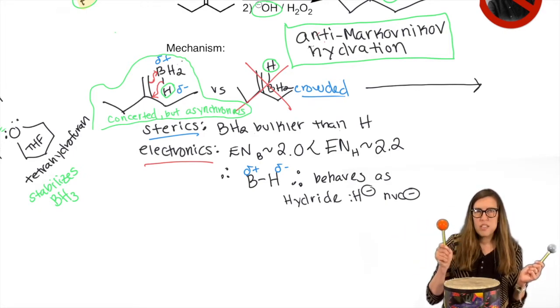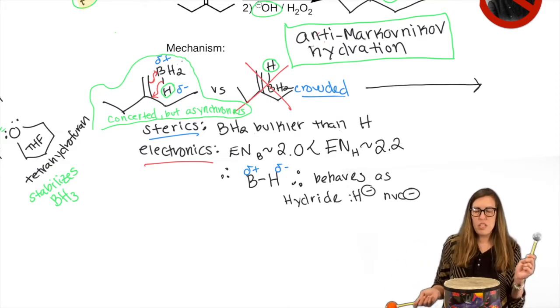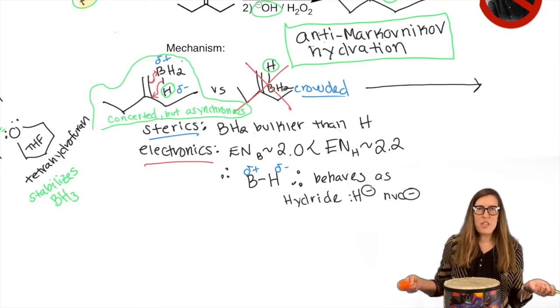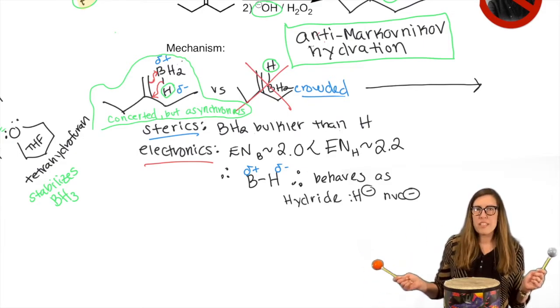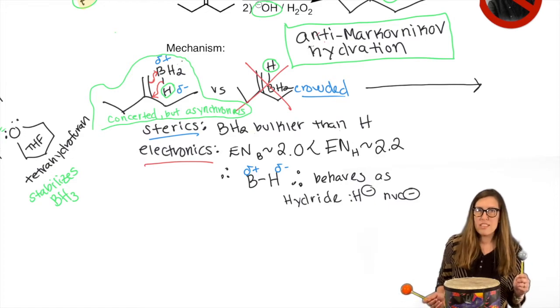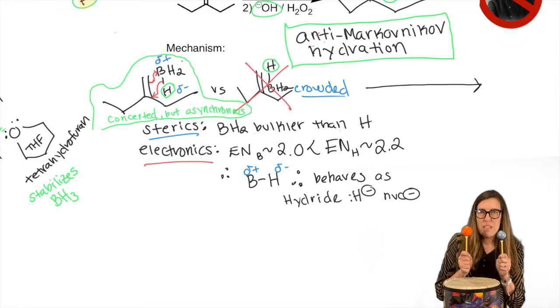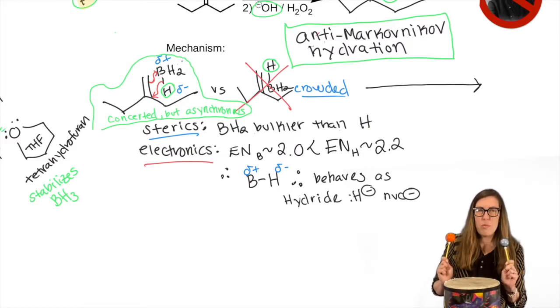SN1, on the other hand, is stepwise, or E1, right? Some of those other mechanisms we've done where it's one at a time. It would be like that, and then you'd wait till the next measure. Then the next step would happen. So there's discrete steps. Concerted but asynchronous is more like, instead of playing them together, you play one right after the other in the same measure. That would be concerted but asynchronous, right?